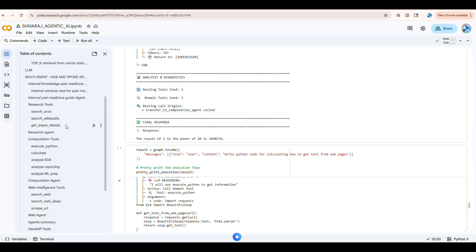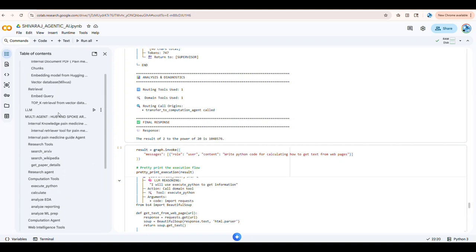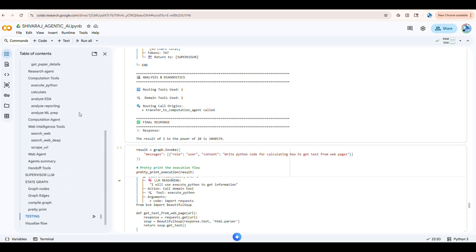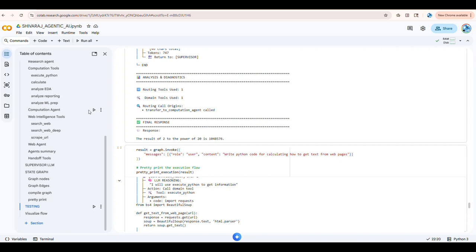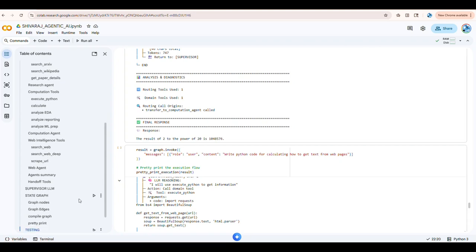I have built a very basic one, so you expand it and utilize it according to your project and your needs. Use it to see how these multi-agents work, note down what problems and what things we have observed, and build a proper multi-agentic system. Now I have built a supervisor with multi-agents already. If you want to expand it, just add n number of tools and n number of agents, and it will work.